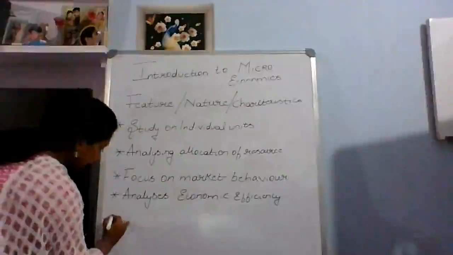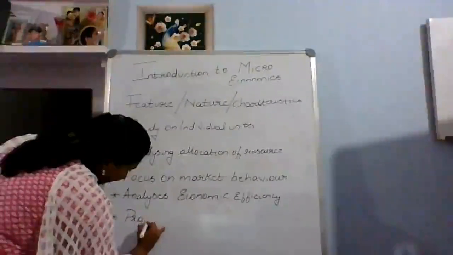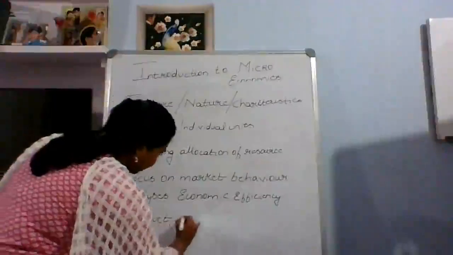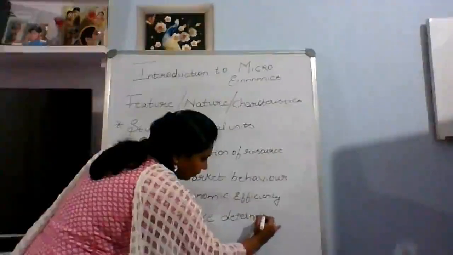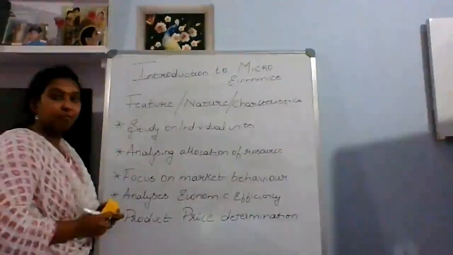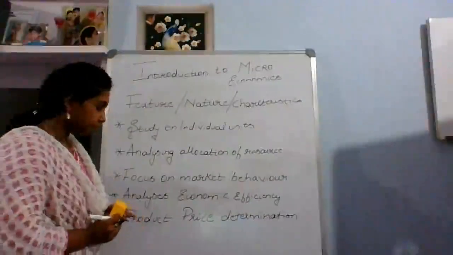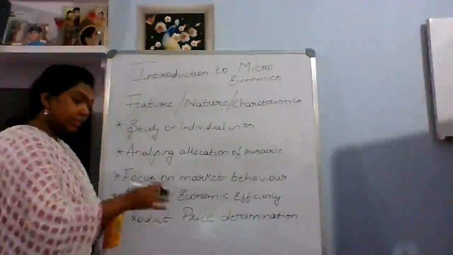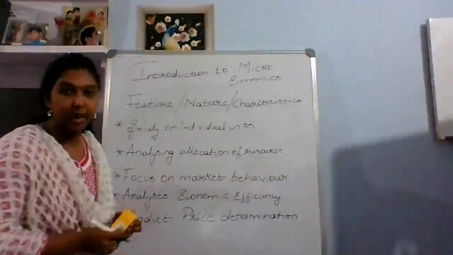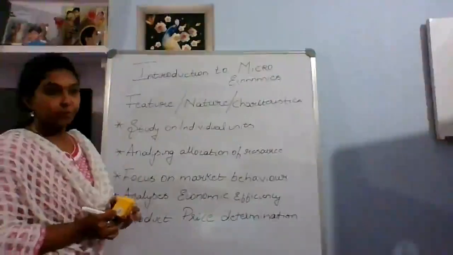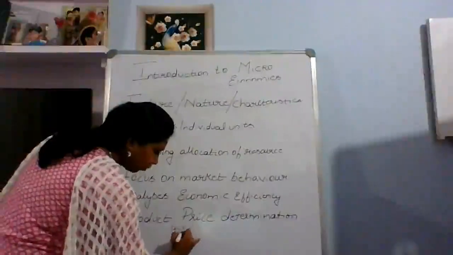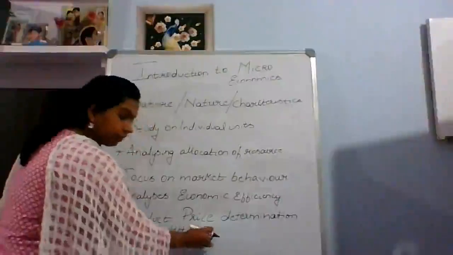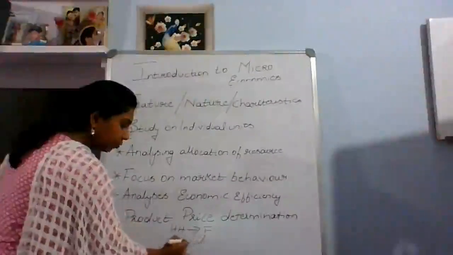The next one is product price determination. As I've already told you, the other name of microeconomics is price theory. So why has the price come? Because it is a circular flow of economic activity. Why is there a circular flow? From the household, it moves on to the firm. And after the firm makes it into finished goods, again it moves back to the household.